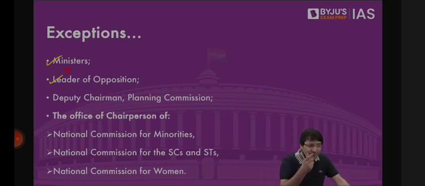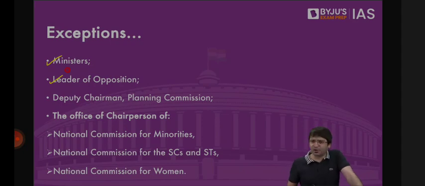Now there is no Rajiv Gandhi. Pranab Mukherjee was 100% sure that I will now become the prime minister. But Congress party decided to opt for P.V. Narasimha Rao. And Pranab Mukherjee felt dejected as well. P.V. Narasimha Rao thought that I should not appoint Pranab Mukherjee as a minister because he's a senior member after all. He's more senior to me. So he will not listen to me if he is made a minister. But still, I have to keep him in good humor. He goes and meets Pranab Mukherjee and tells him, I will appoint you because you have a sound knowledge of finances. I will appoint you as the deputy chairperson of the planning commission.